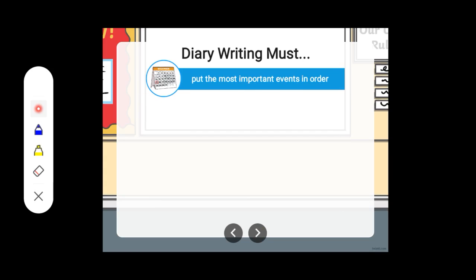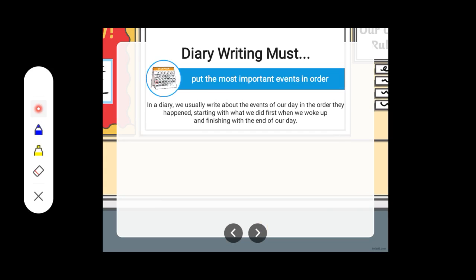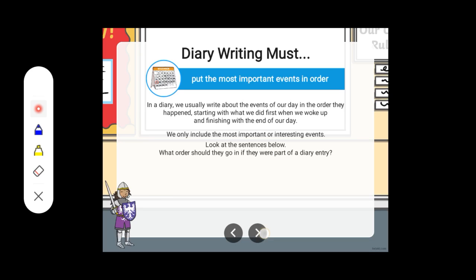Next point is to put the most important events in order, right? So when we are writing the diary, the events should be mentioned in order. In a diary, we usually write about the events of our day in the order they happened, starting with what we did first when we woke up and finishing with the end of our day. So we include the most important or interesting events while writing the diary.